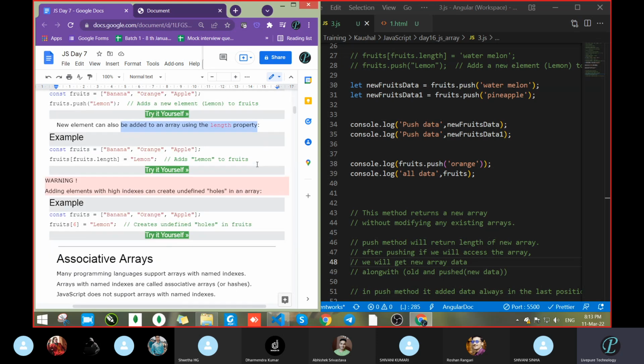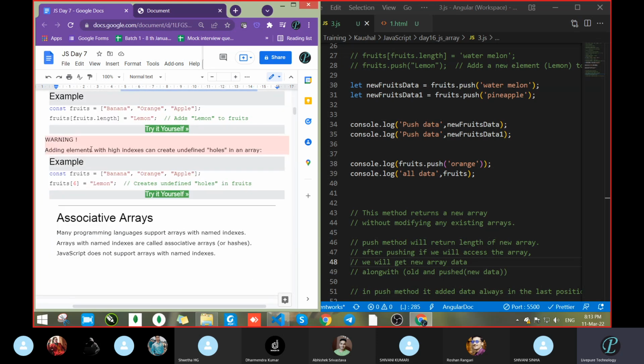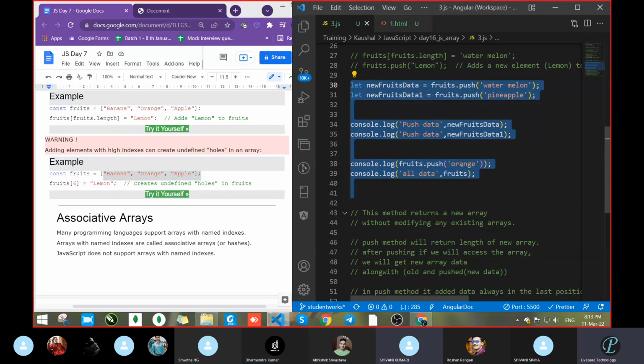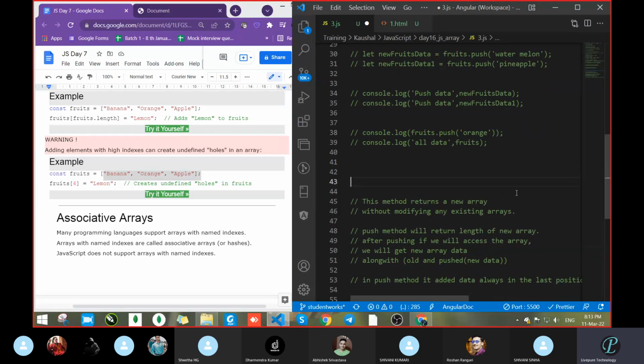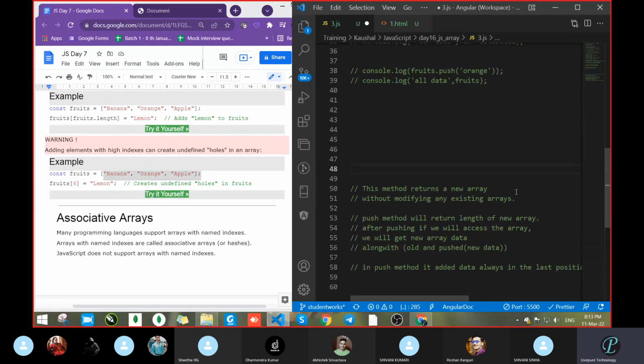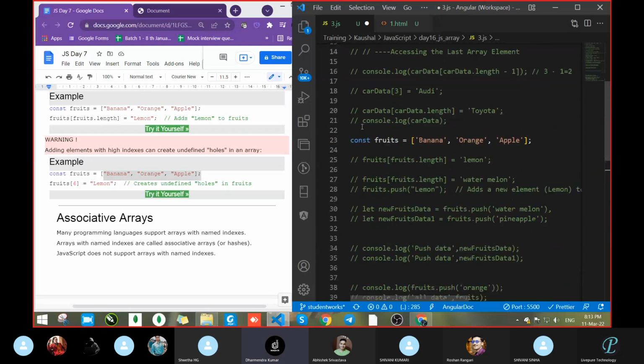We already saw how to add data with the help of the length property. But there is a warning. What is the warning? Adding an element with a high index can create undefined holes in the array. What I told you means never go with a hard coded value. Suppose the total is 2, so the position is 2, and now we pass 6.